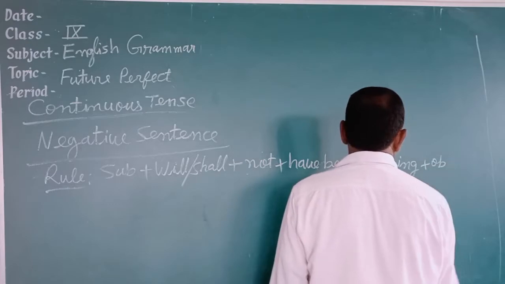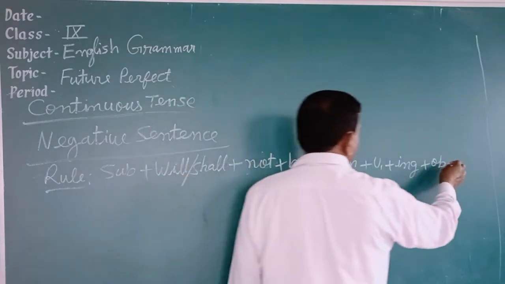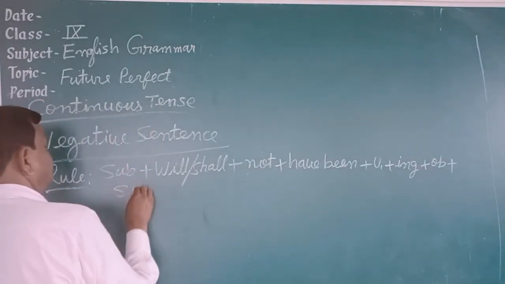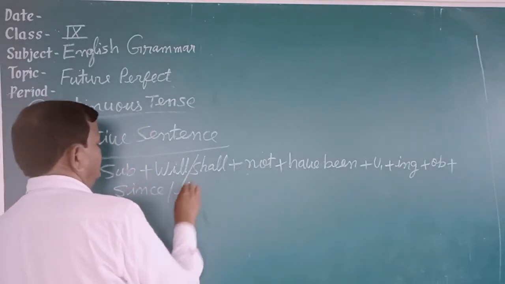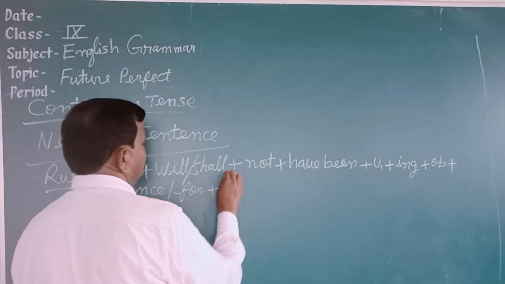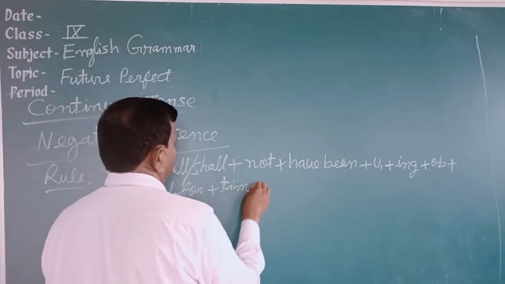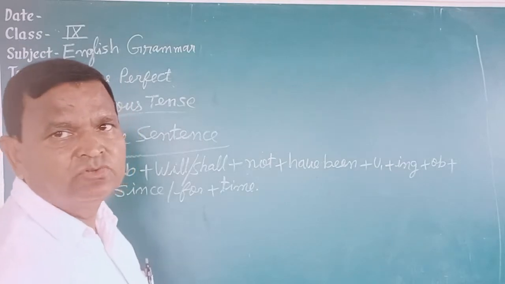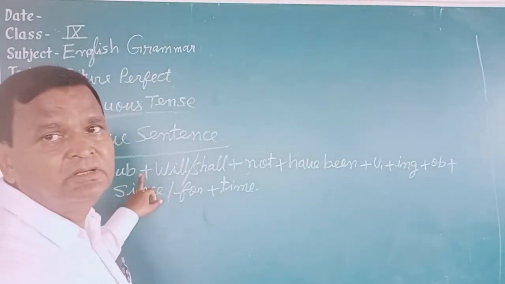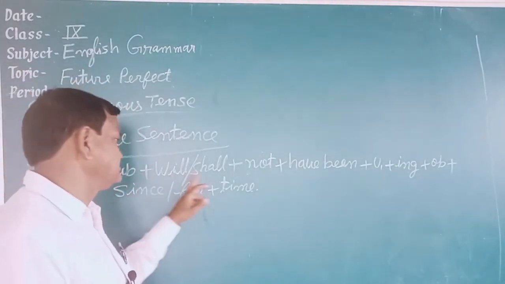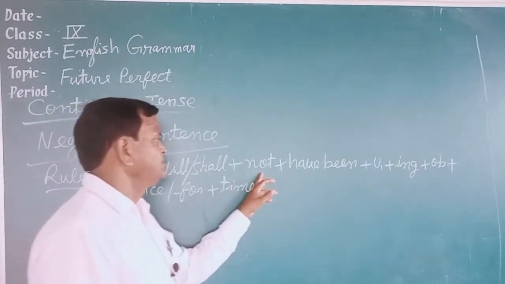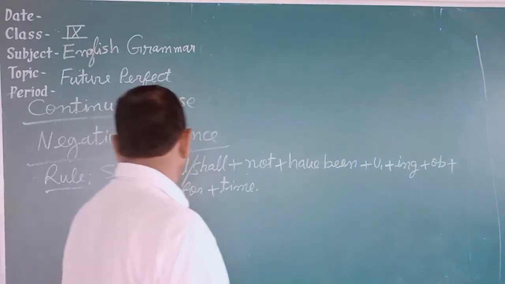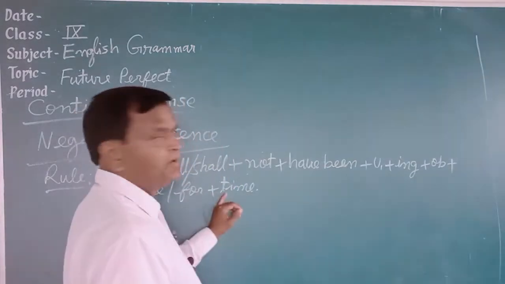After the object, since or for plus time is written. So first the subject, then will or shall, then not, then have been, then the verb plus ing, then the object, then since or for, then time is given.